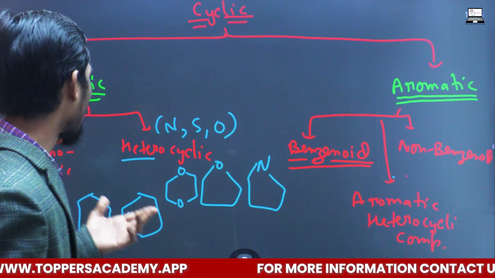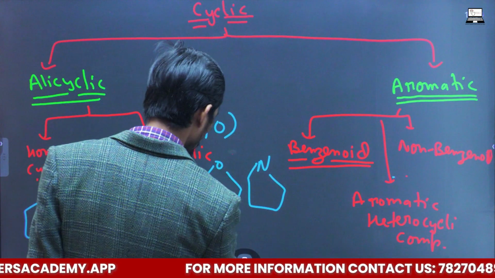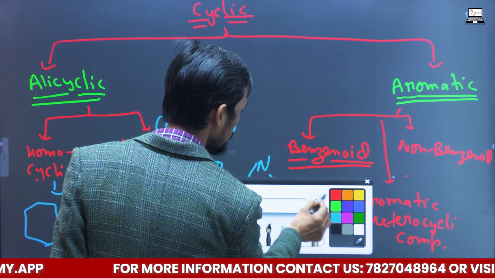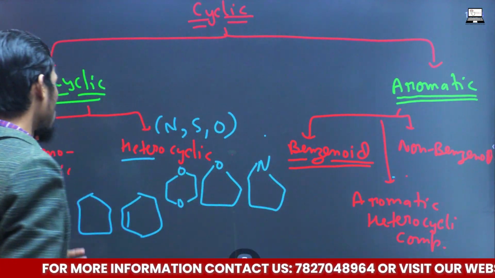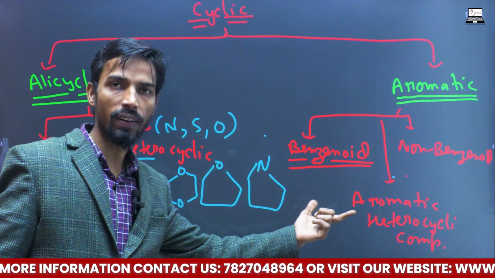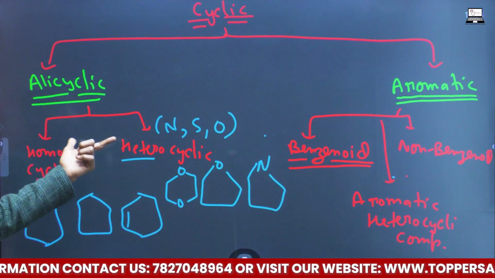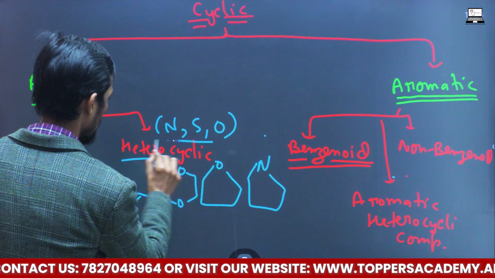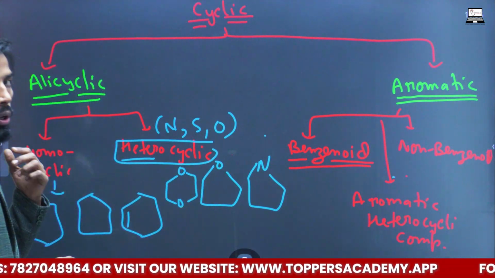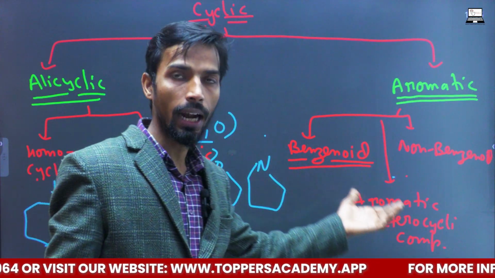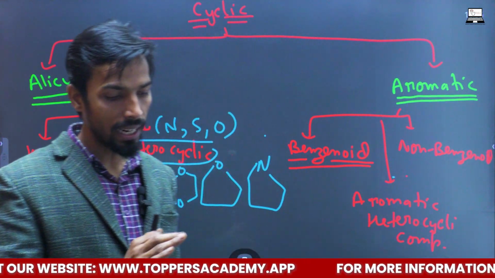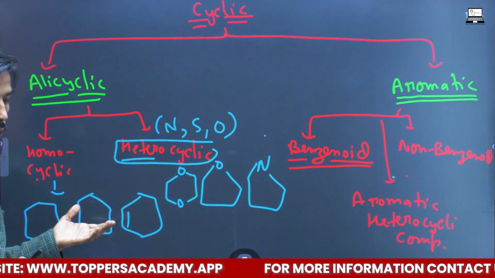Regarding the heterocyclic, what is the difference? This is an alicyclic hetero compound, and this is an aromatic heterocyclic compound. So this is the main difference between these two heterocyclic compounds.